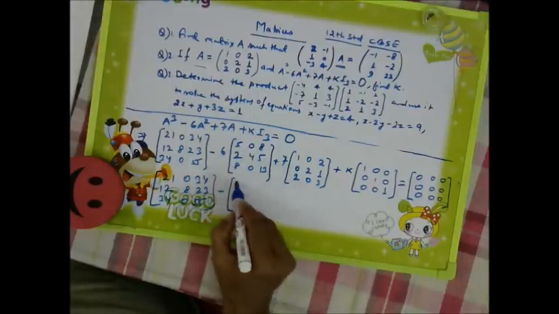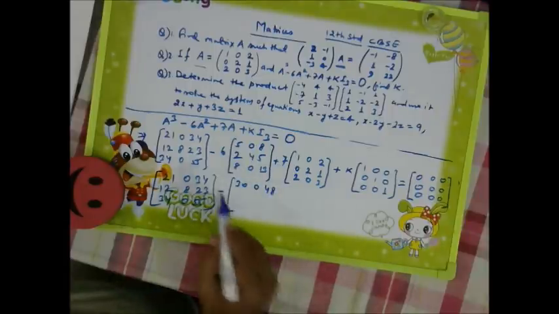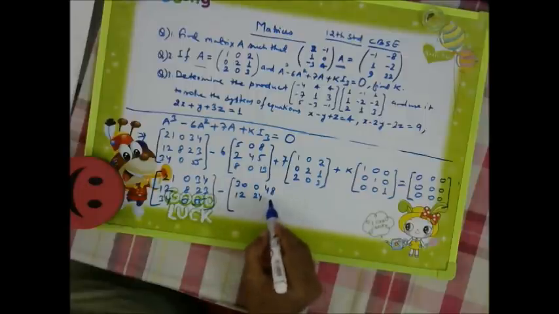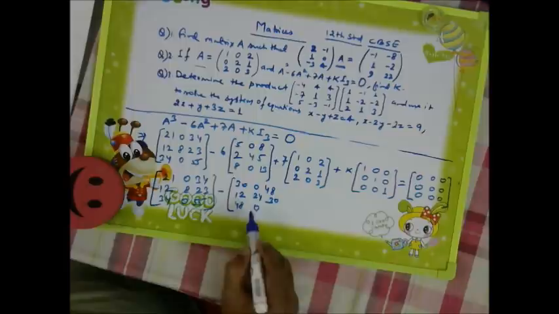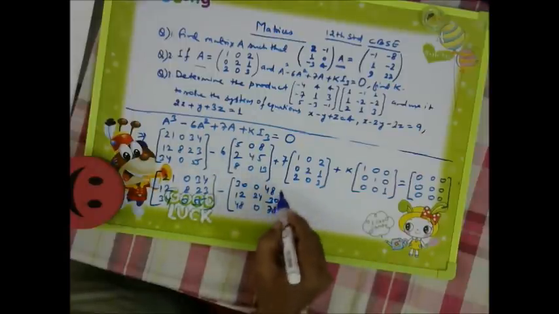So 6 5 30, 0, 8 6 48, 6 2 12, 24, and 6 5 30, 8 6 48, 0 and 13 6 78.